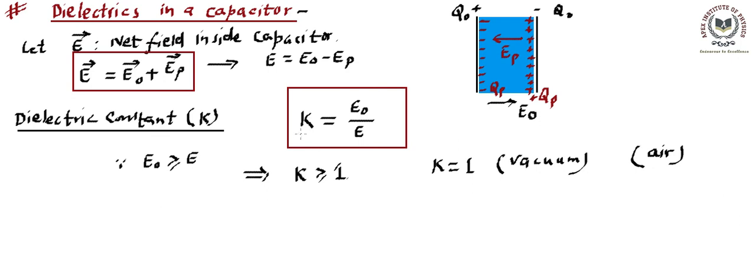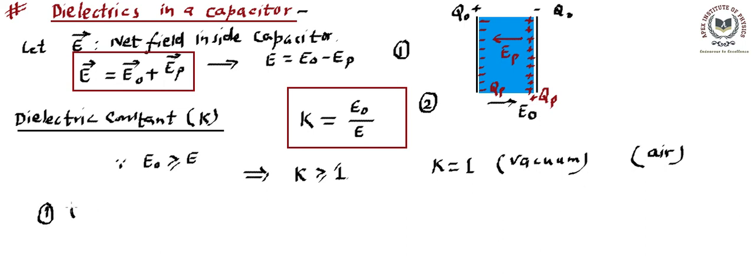Anyway, once we have defined this dielectric constant K, it will make things easier and will help us to formulate some important formulas. Now, we basically have two relations. One relation is this, another relation is this. If we solve these two relations simultaneously, then we can find EP, that means the polarized field, in terms of the original field. So let's put the value of E from the second in the first.